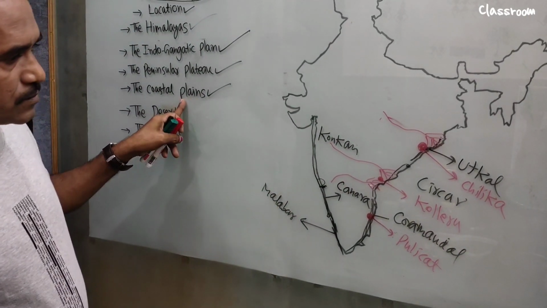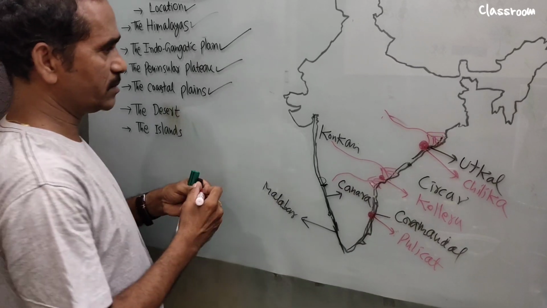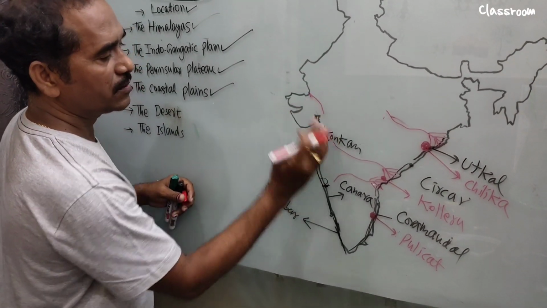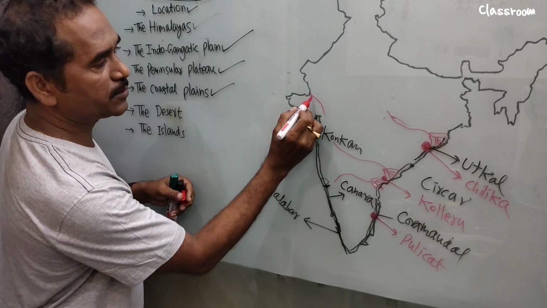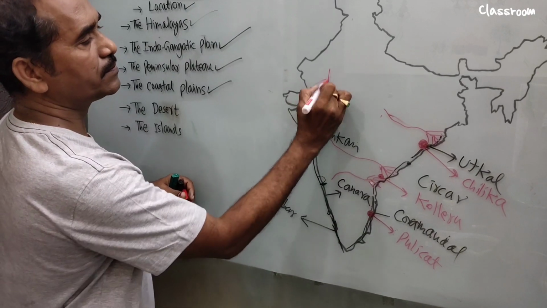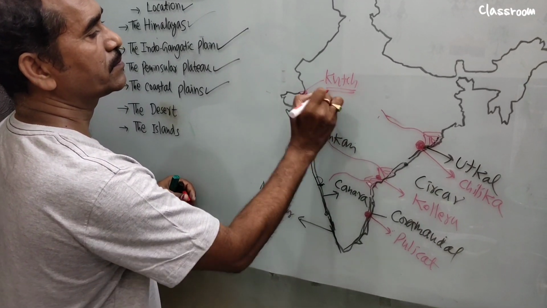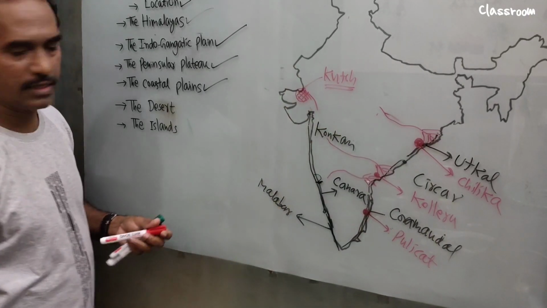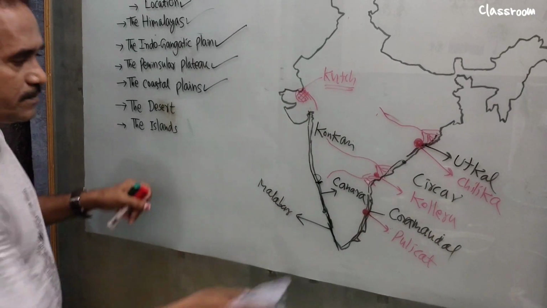What is the Kutch region? Kutch region, right? Very good. Up to here, west coastal plain. So this part is Kutch, like a salt region. Okay. Now let's move on to the next topic.